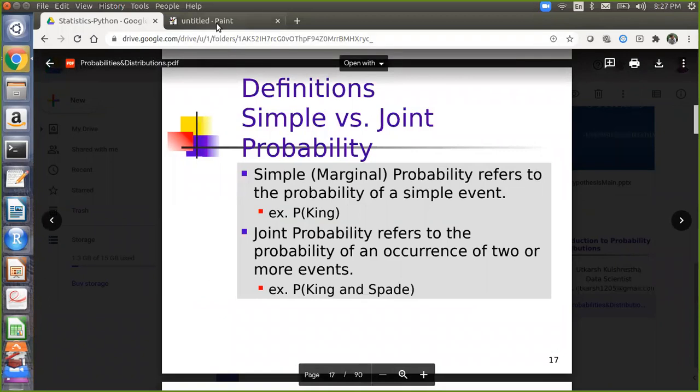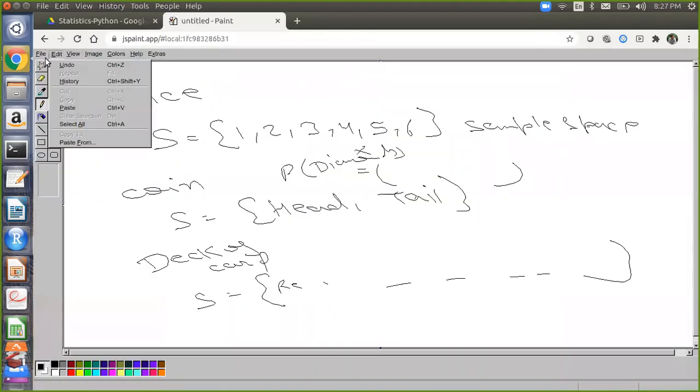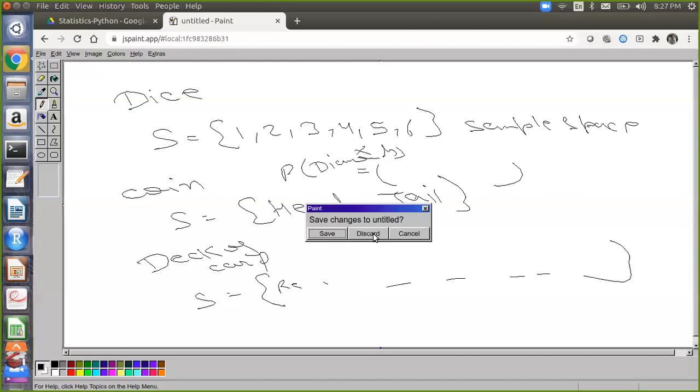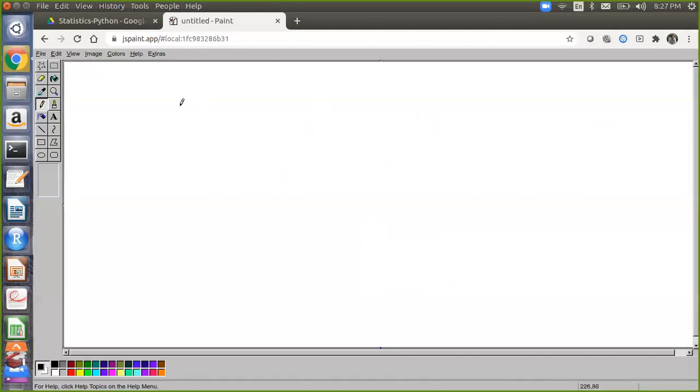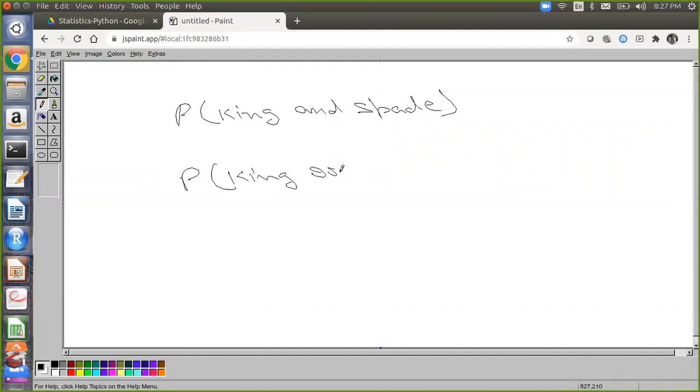There are two things here. Remember this particular funda. Are you aware of this? Probability of king and spade, and probability of king or spade. Do you know the difference between these two? The first one says king with the symbol spade. The second one says either you get a king or a spade.